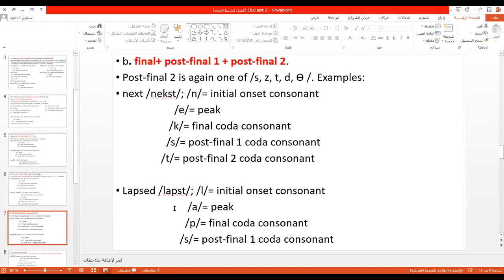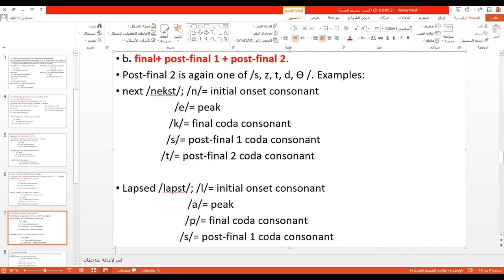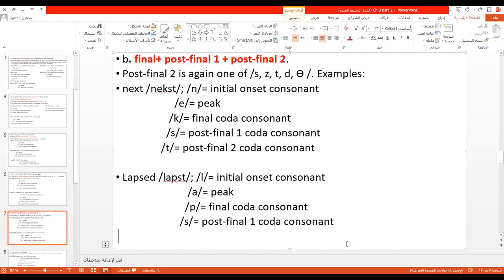The p, look, is not one of many English, so I'm going to say it is a final coda consonant, the s is post-final 1 coda consonant, and the t, I'm going to write it here. Look, please. T.